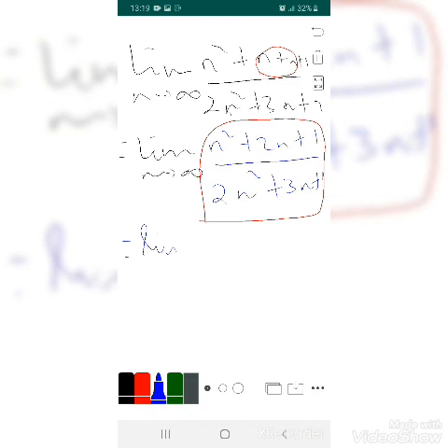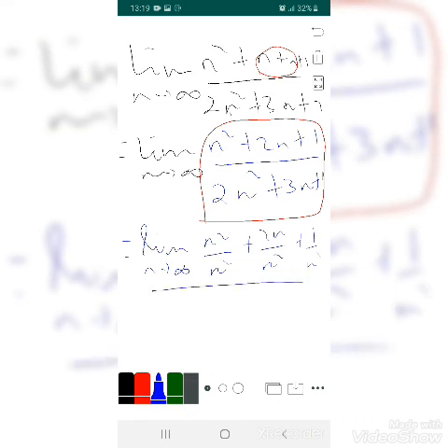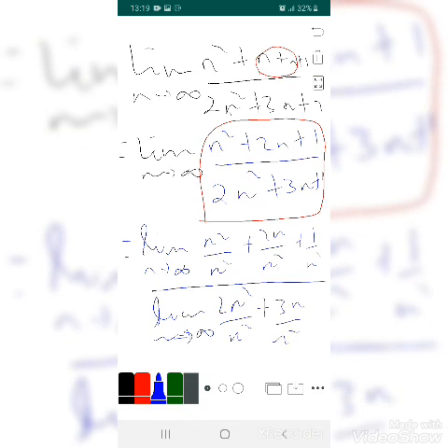This means the limit as n tends to infinity of n square over n square plus 2n over n square plus 1 over n square, the whole over the limit as n tends to infinity of, here we can apply the quotient rule, 2n square over n square plus 3n over n square plus 2 over n square.